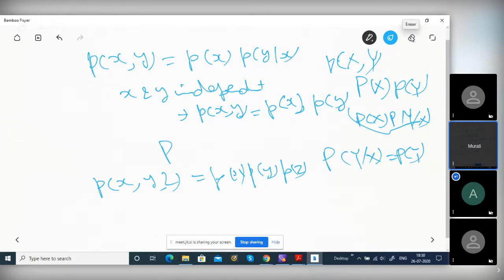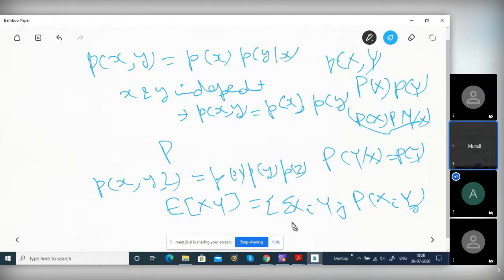If the events are independent, then the covariance will be 0. Here E of xy, the product, will be E of x into E of y. I'll give an example for the discrete case. What is E of xy? Discrete case is easy. It is the sum of x i, y j, probability of x i, y j, over all i and over all j, right? Is it clear?